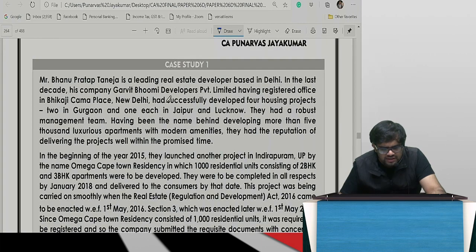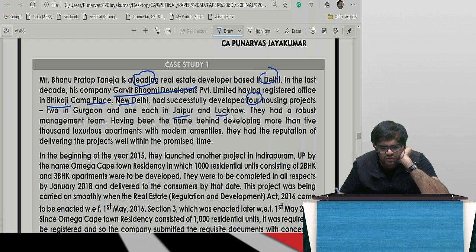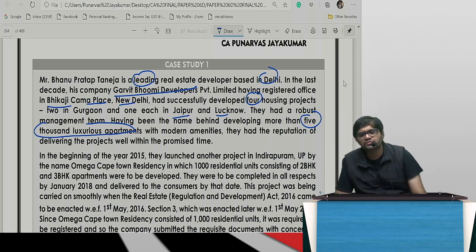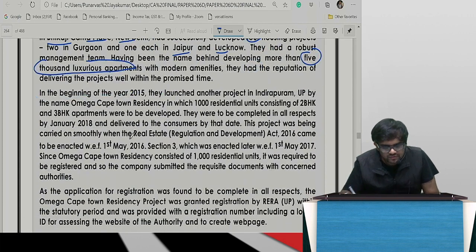Bhanu Pratap Taneja is a leading real estate developer. Okay, sir. So what do we do? Delhi. In the last decade, the company Garvit Bhumi Developers, registered office in Bikaji Kama Place, New Delhi, successfully developed 4 housing projects, 2 in Gurugram and 1 each in Jaipur and Lucknow, all big shots. They had a robust management team, having been given the name developing more than 5,000 luxurious apartments. Oh, he is not a small fellow. Full big shot, right? With modern amenities, that the reputation promised time. Okay. Here, 100% he'll break the promise. That is the assumption.